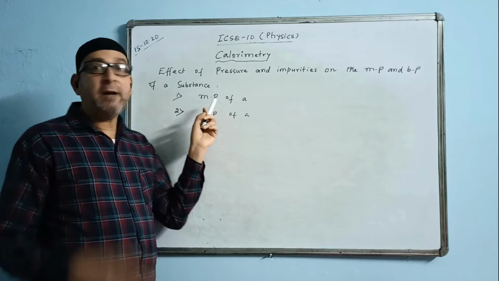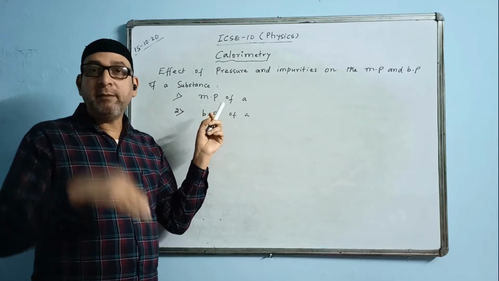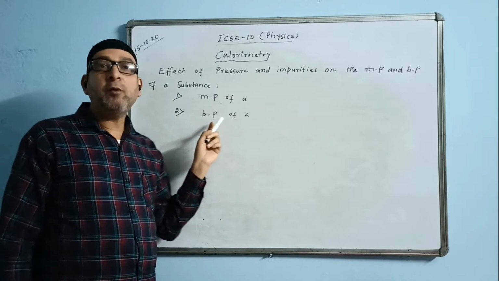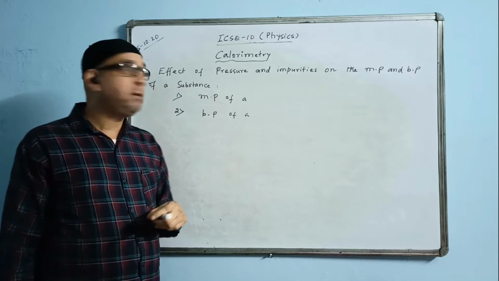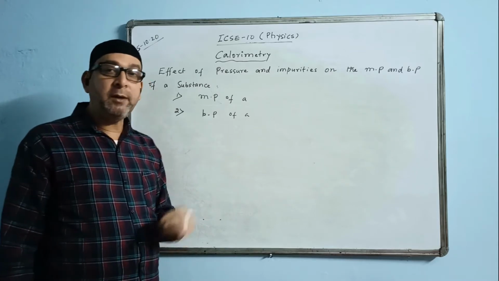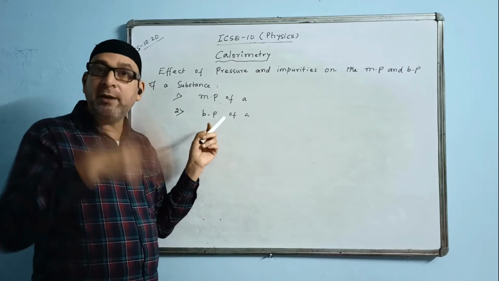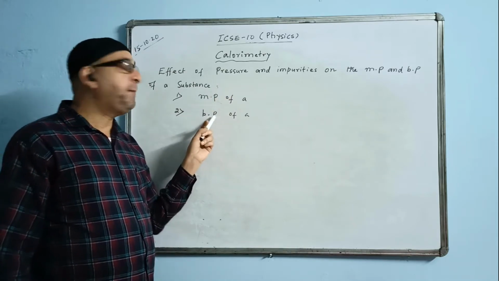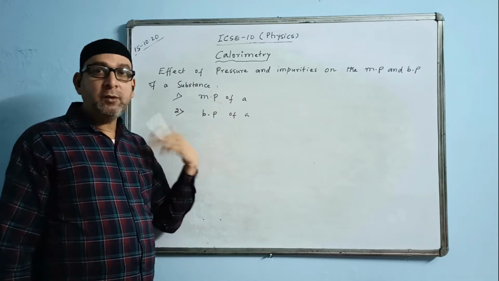Same as the melting point of pure ice is 0 degrees Celsius. But if the ice is not pure, the melting point will be less than 0 degrees Celsius. In the same way, pure water boils at 100 degrees Celsius, but if the water is impure, the boiling point will be higher than that. It will not be 100 degrees Celsius because boiling point increases with the addition of impurities. Same way, when pressure is increased, the boiling point also increases.